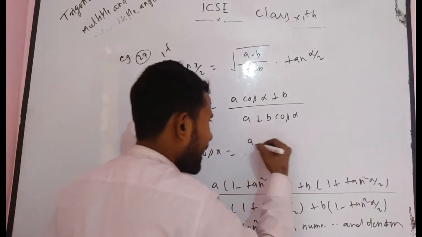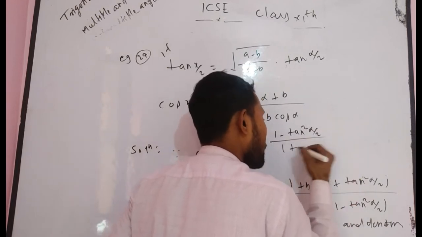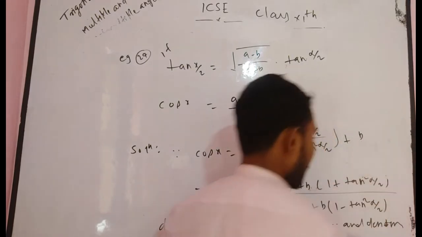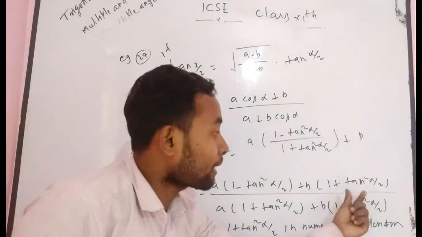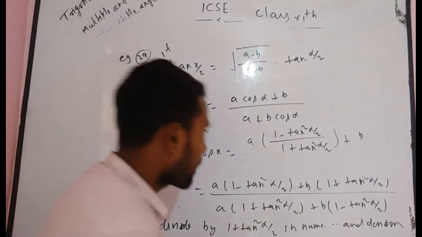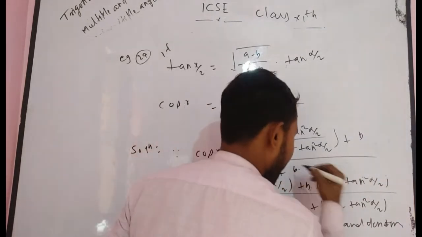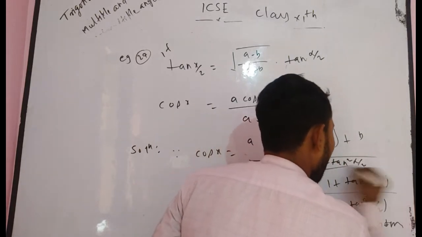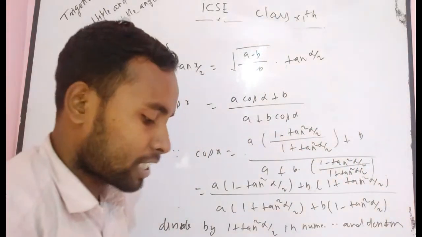You get simply a times (1 minus tan square alpha/2) divided by (1 plus tan square alpha/2), plus b times, if you divide this term by 1 plus tan square alpha/2, it cancels out by 1 times. And in the denominator you get again a times 1 plus b times (1 minus tan square alpha/2) divided by (1 plus tan square alpha/2). I think you understand my motive now.